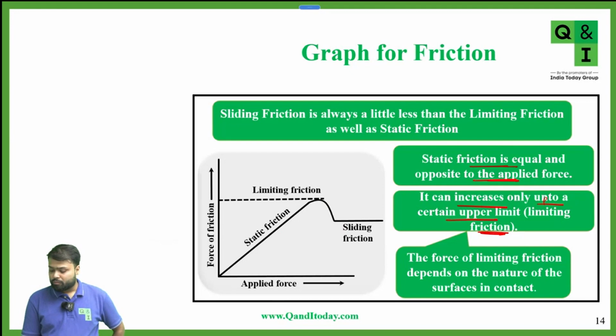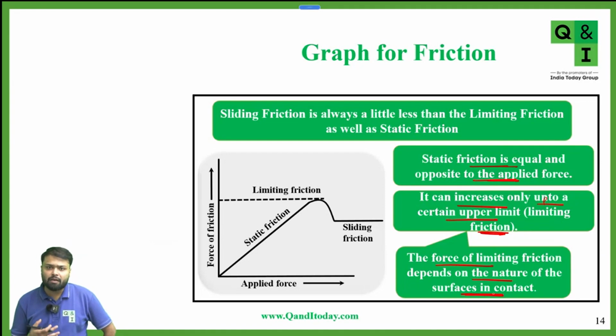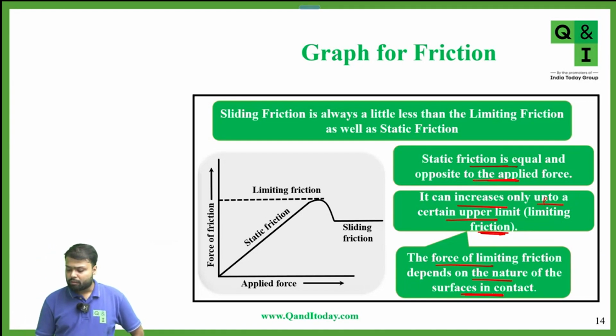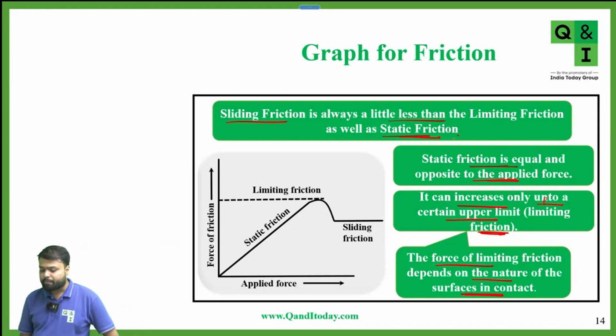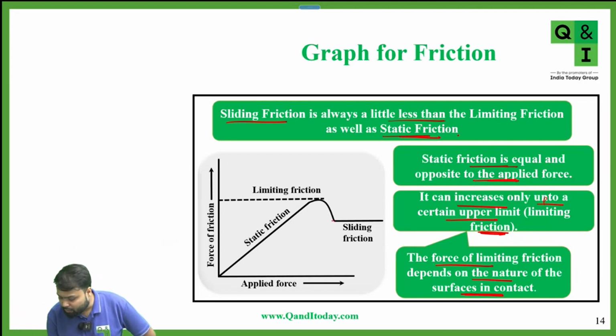So what is limiting friction? The force of limiting friction depends on the nature of the surfaces in contact; we already discussed that. If the surface is smooth, the limiting friction is less, and if the surface is rough, the limiting friction is more. And sliding friction is always a little less than the limiting friction as well as static friction. You can see this is the value of the sliding friction.